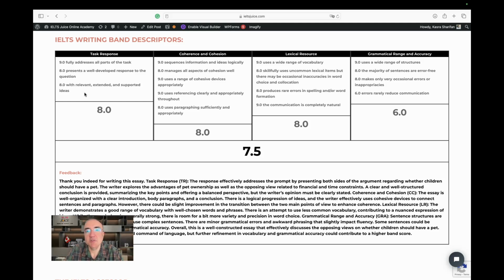For vocabulary, you saw the range was definitely wide and all of them were used skillfully. I picked maybe a couple of errors, 1 or 2 errors for vocabulary and in total. So that's an 8 for you.